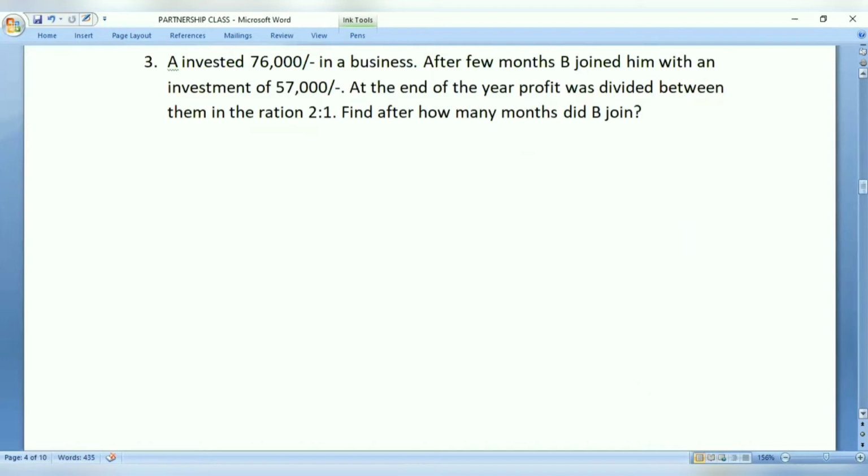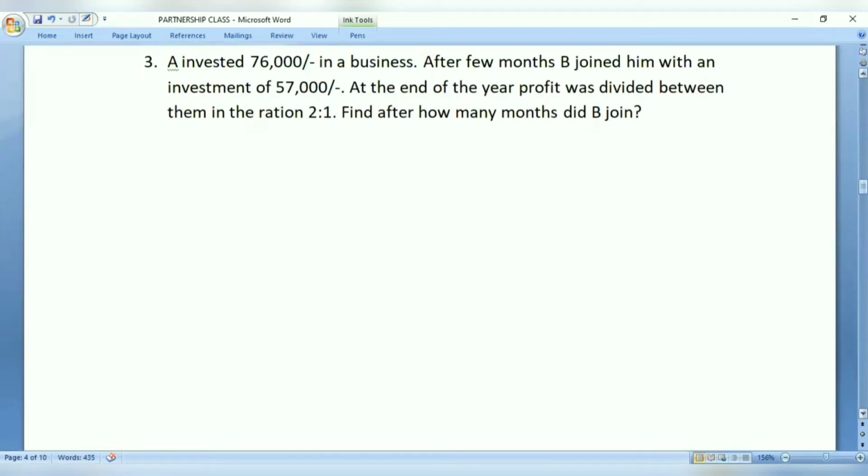A invested 76,000 in a business. After a few months, B joined him with an investment of 57,000. At the end of the year, the profit made was divided between them in the ratio of 2:1. Find after how many months B joined. This is the question for us.